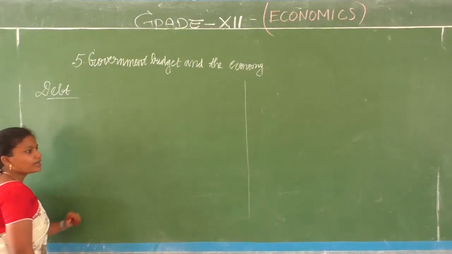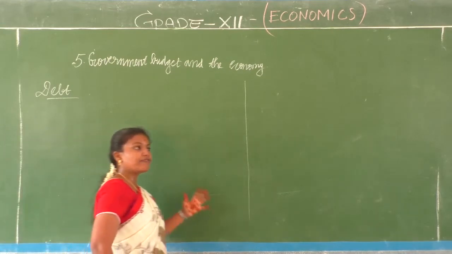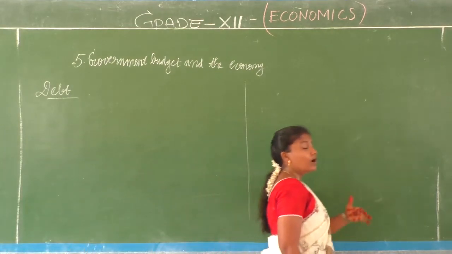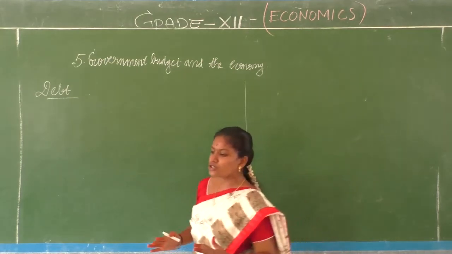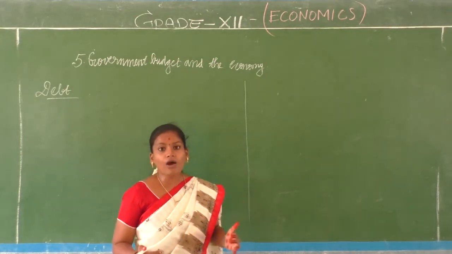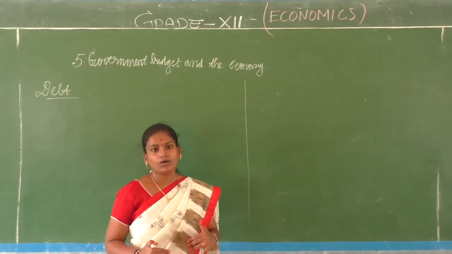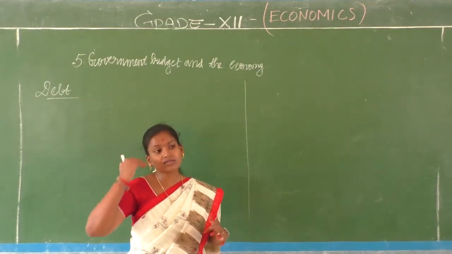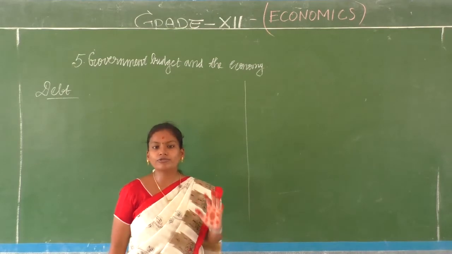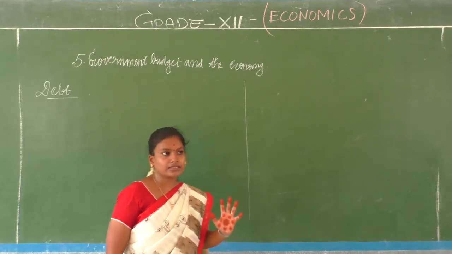So we saw that whenever we have a budgetary deficit, where the government wants a deficit budget, it needs to manage it. How can it manage this deficit budget? Okay, the first thing that we are going to discuss is how is government going to manage this deficit that it is facing.